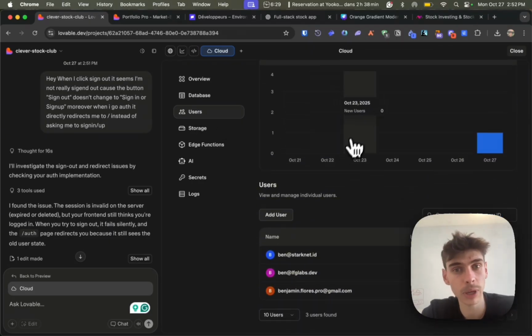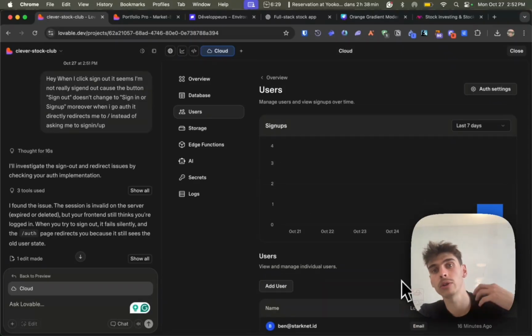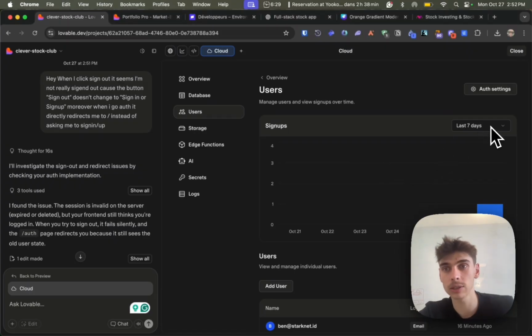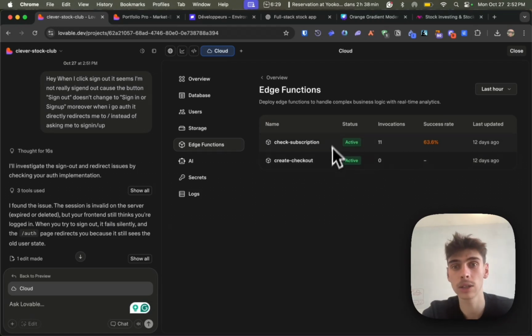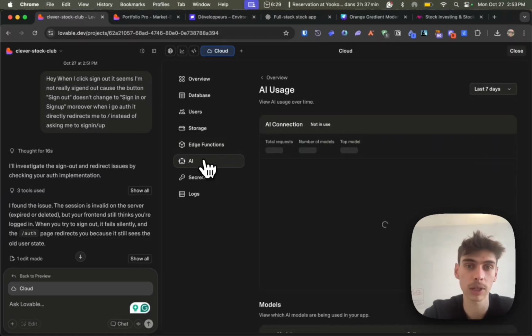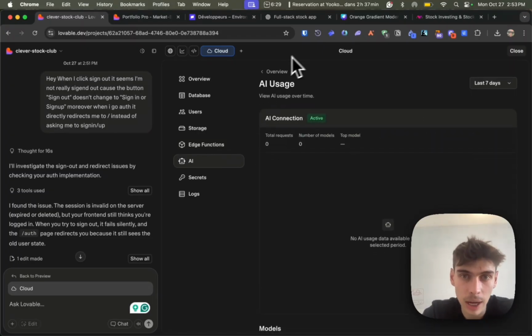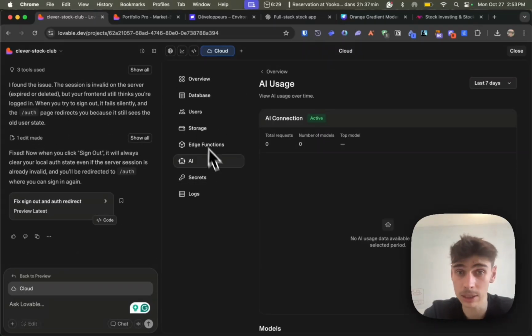Here we have the user page. Basically, we are again seeing our users, but this is more of an analytics page to see the different signups over time. And then we have edge functions. Edge functions are basically the functions I created to check subscription and interact with Stripe, because this is the only thing I'm interacting with that is outside of my website and my system, right? I also just added AI usage that we will set up together. But yeah, that's it basically.